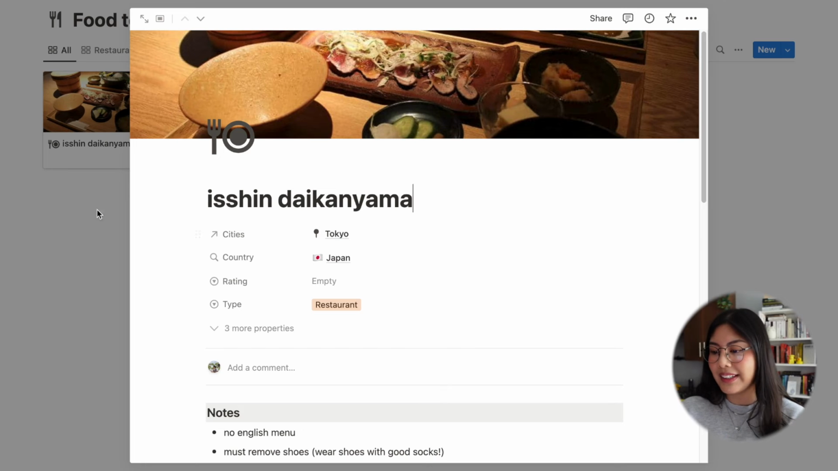When you go into one of these, you will have the city that the restaurant or cafe is located in, the country that it's located in, the rating.